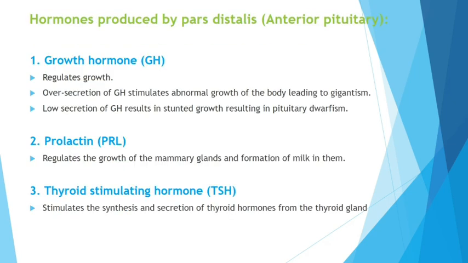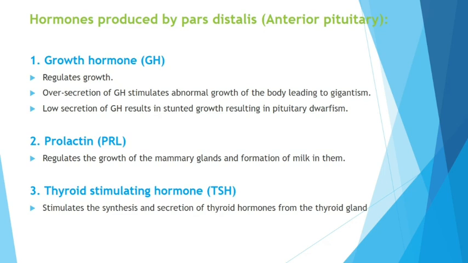Let us talk about the pars distalis. Pars distalis of pituitary is also called anterior pituitary. They secrete around six hormones, growth hormone being the first one. If the growth hormone secretion is in excess, that is over secretion, hypersecretion of GH obviously causes gigantism, you know that. Whereas hyposecretion of GH, that is low secretion of GH, causes dwarfism.